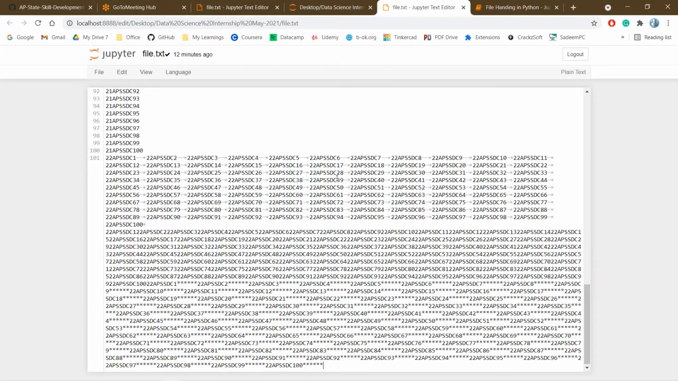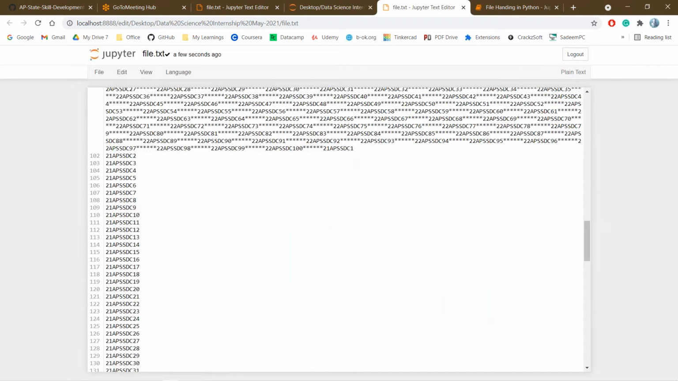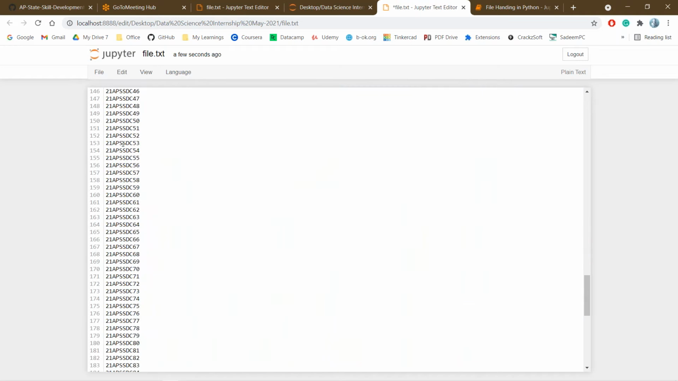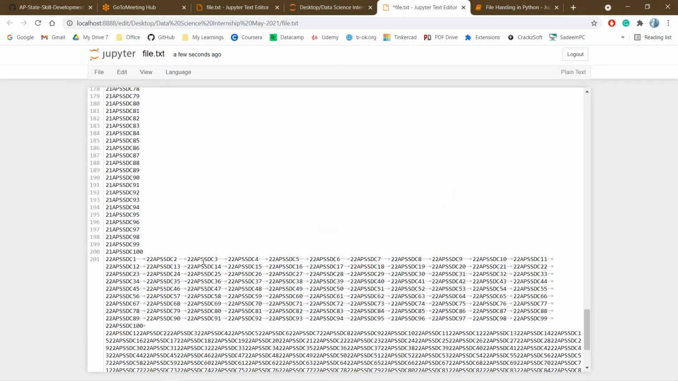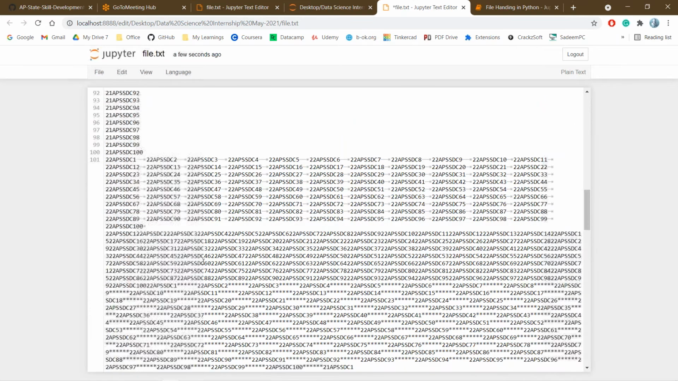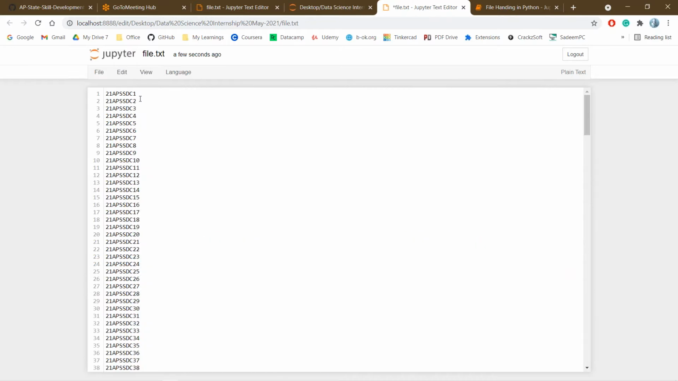Okay, so I am taking this on my own. There is no necessity of writing the same data to the file, but for ease of understanding, I have read the data from the file, and again I have written the same data to the file. If you observe here in the starting, I have got 21 APSSDC 21, 21 APSSDC 21. I have simply duplicated the data.